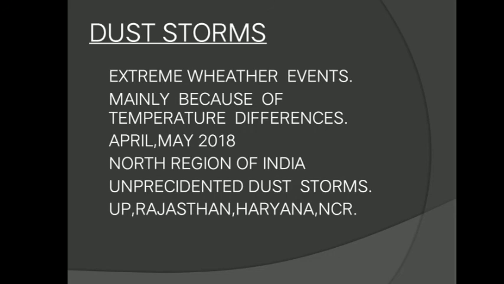We witnessed many dust storms in 2018 in the months of April and May, and basically the northern part of India witnessed these dust storms, suffering due to unprecedented dust storms. This was an unprecedented event, the dust storm. It affected parts of Uttar Pradesh and Rajasthan, and it also affected the state of Haryana, and the Delhi National Capital Region was also affected because of these dust storms.